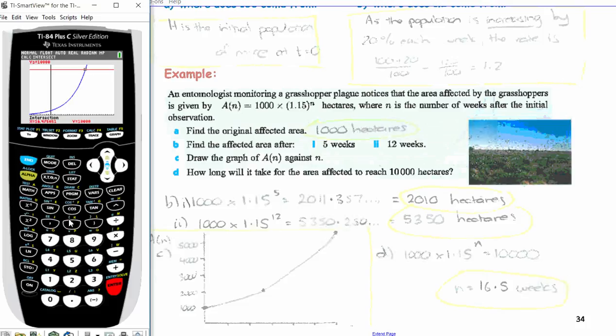We don't want the y coordinate; it's asking for the x coordinate, because that's our x. So after 16.5 weeks, the area eaten by grasshoppers will be around 10,000. They're asking how long it will take for the area affected to reach 10,000, and that's what we found. Let's move on to the next one.